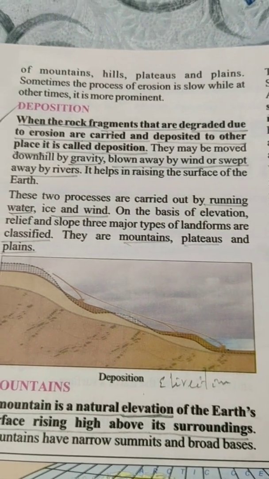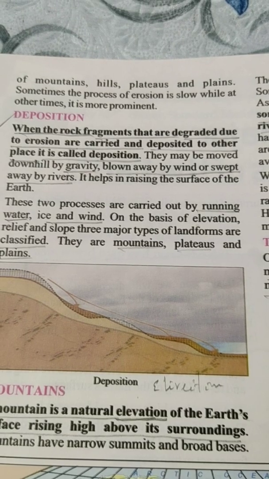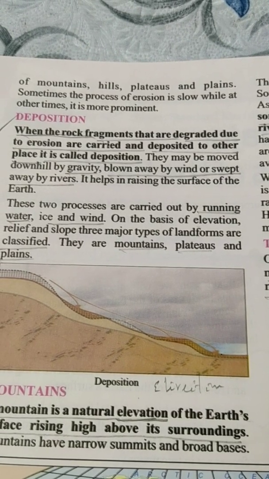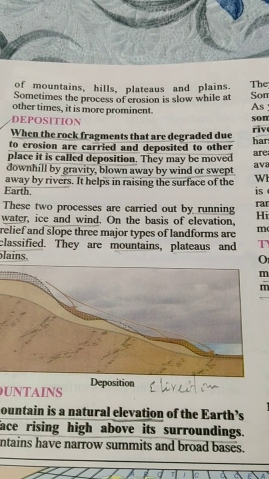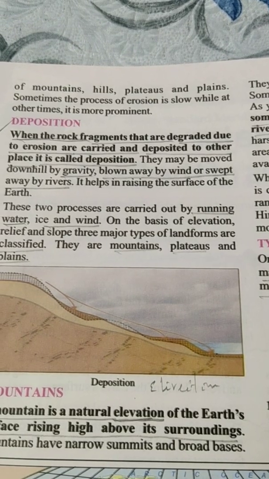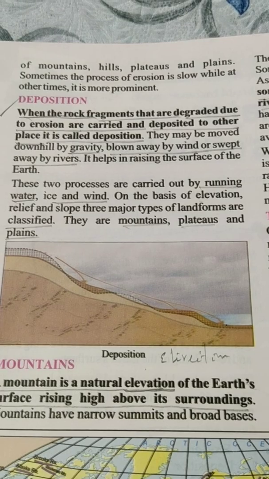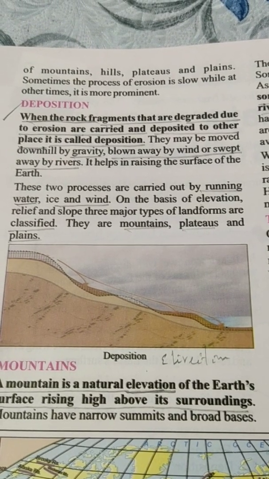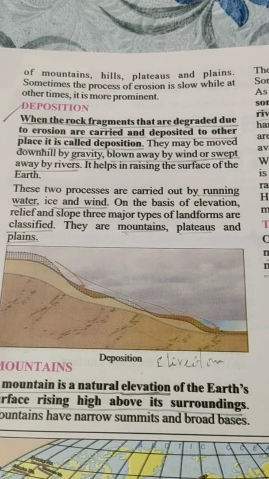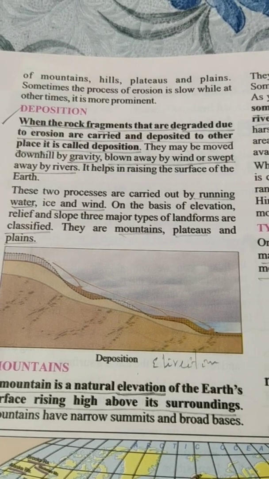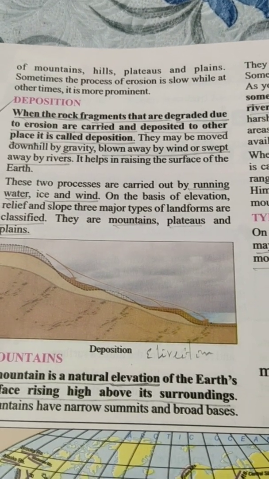What is deposition? When the rock fragments that are degraded due to erosion are carried and deposited at another place, it is called deposition. They may be moved down by gravity, blown away by wind, or swept away by rivers.